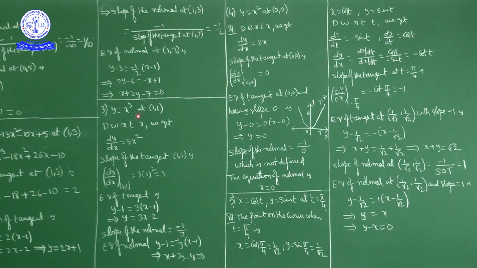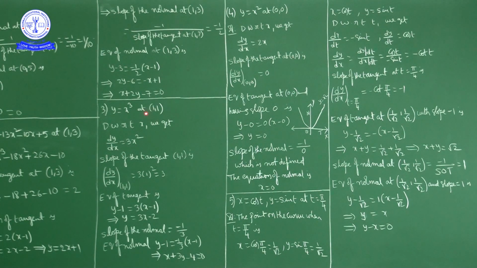question number 3. y is equal to x cube at 1 comma 1. Okay, the given curve is y is equal to x cube and the point is 1 comma 1. Now first of all, differentiate with respect to x. So what we get? dy by dx is equal to 3x square, the derivative of x cube.